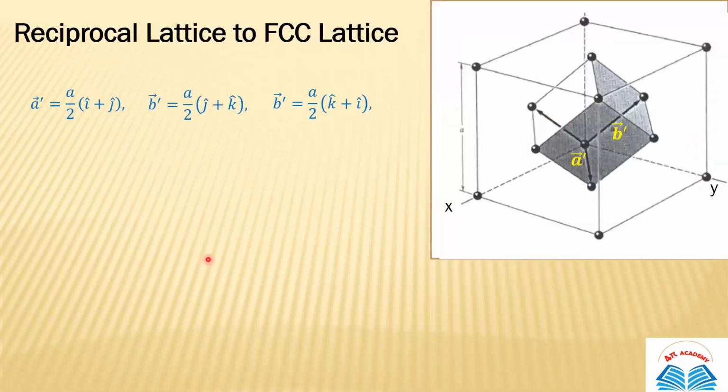So similarly we can tell the reciprocal lattice to FCC lattice. This is the big unit cell, the big structure, which is basically your face-centered cubic crystal structure. And as you know, in a face-centered cubic structure, you have atoms at the surface of the unit cell, like this, like this, like this, and like this. And this middle one is basically, we join all these face atoms together, and